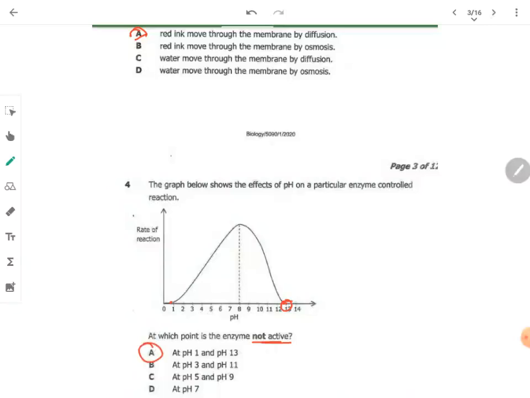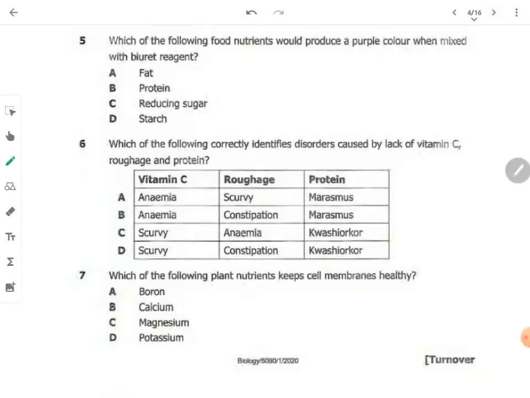Then, let's go to question 5. Which of the following food nutrients would produce a purple color when mixed with biuret reagent? Now, we know that biuret reagent is used for testing the presence of proteins in a food sample. Which of the following would produce that? The protein.